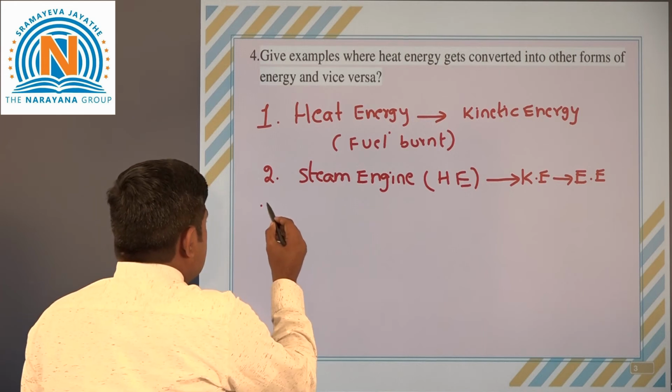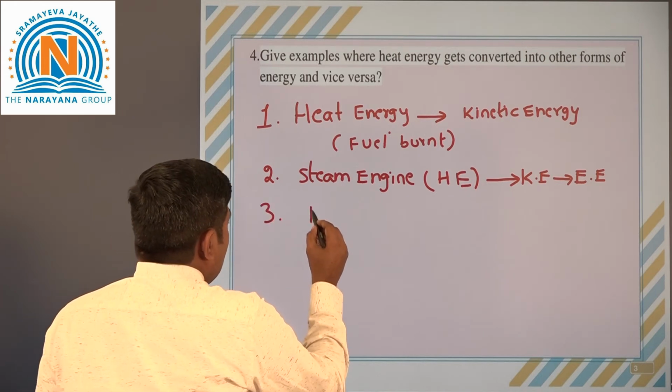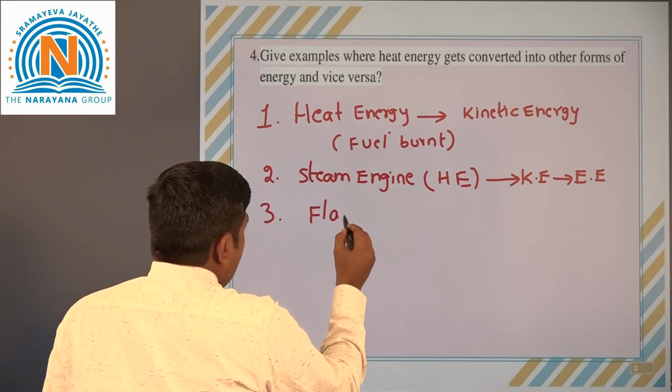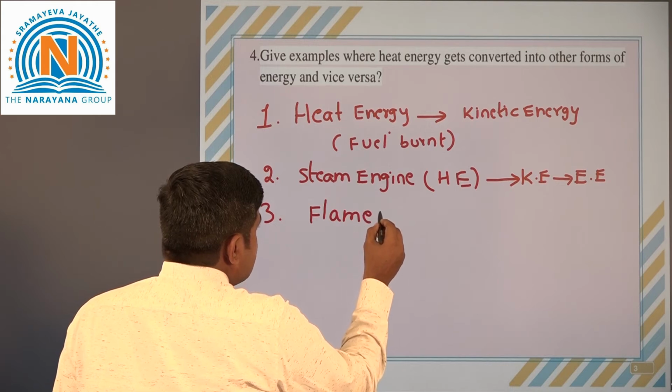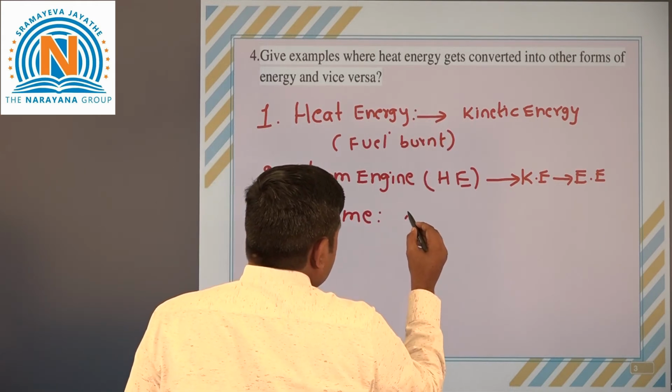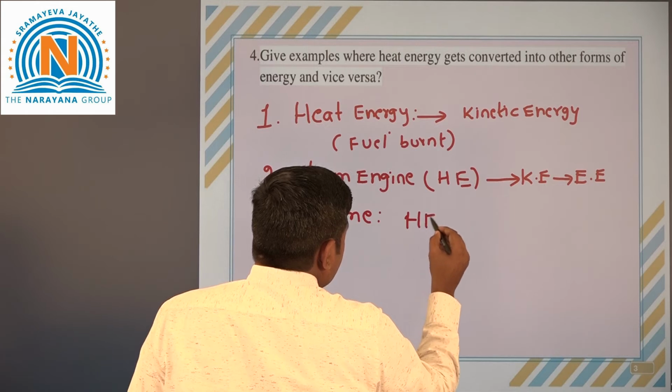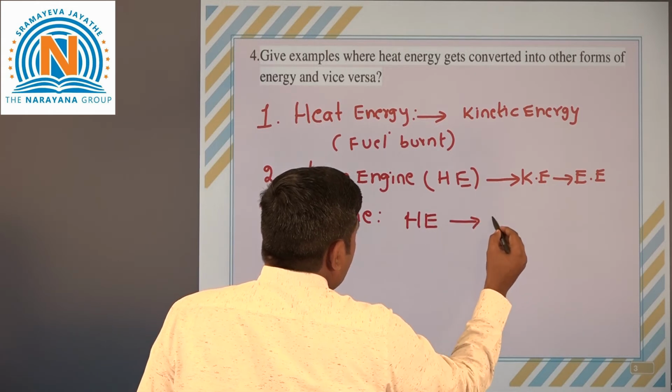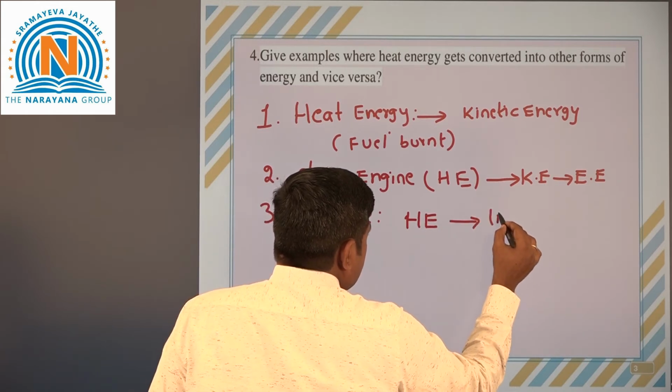And next we see the third one, it is a flame. Here the heat energy of the flame converts into light energy.